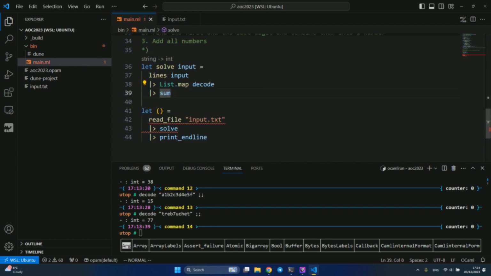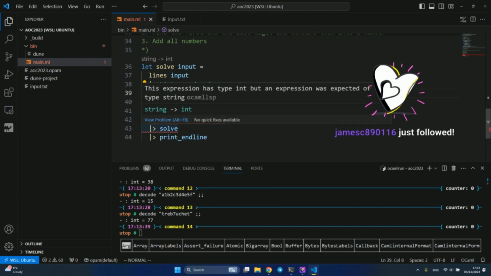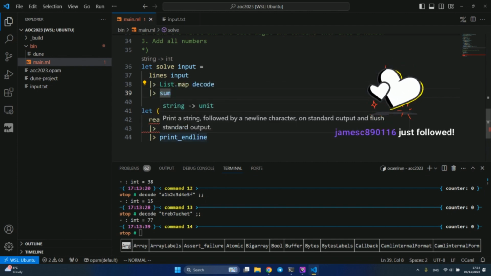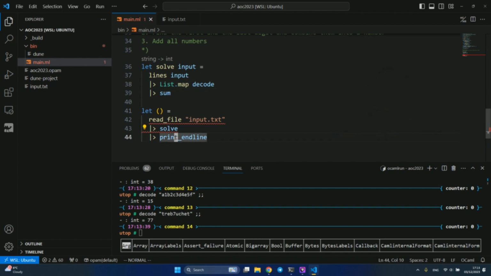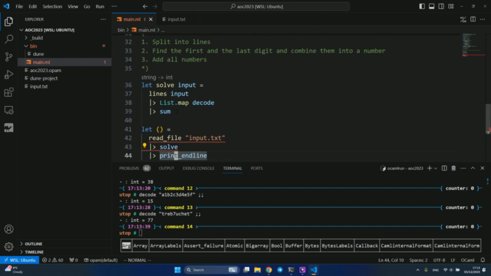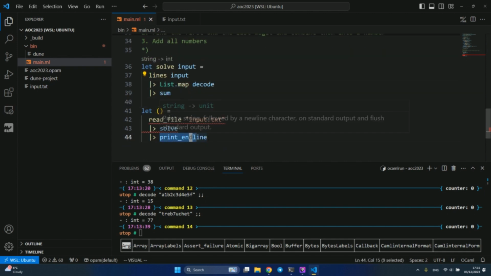Okay, one final problem. The print_endline function expects a string to print, so it can only print a string. But we are returning an integer, so our function returns an integer.